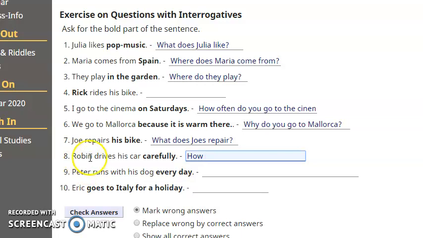How? Auxiliary for Robin. Do or does? Does. Subject? Robin. Question word. Auxiliary. Subject. Infinitive? Drive. How does Robin drive? Come Robin guida his car.